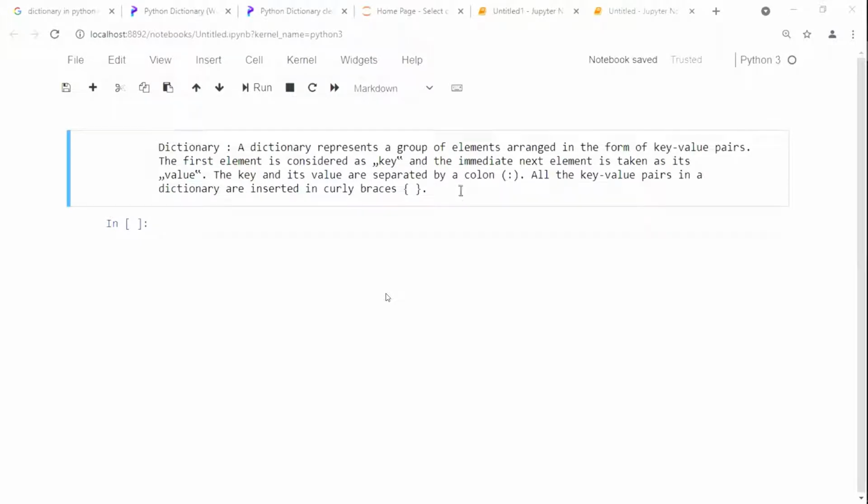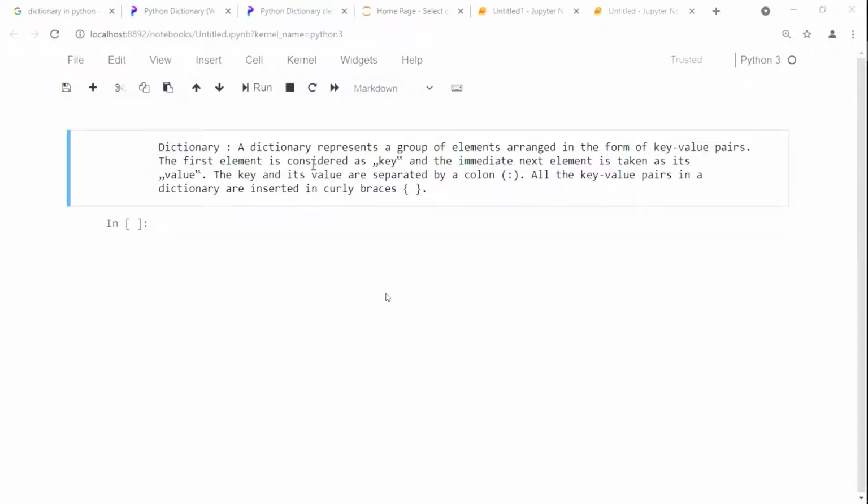Now it is visible. Yes, sir. Hello. Now it is okay. Now see here, from the definition point of view, dictionary means a dictionary represents the group of elements. Dictionary represents the group of elements in the form of key value pairs.